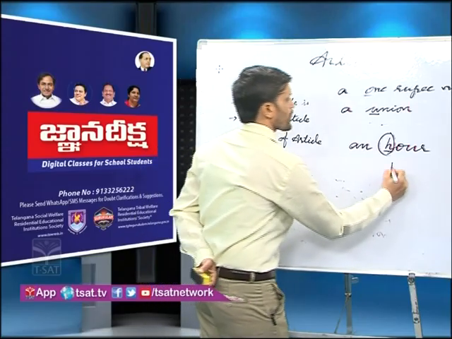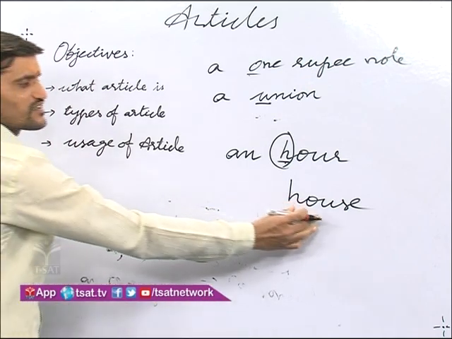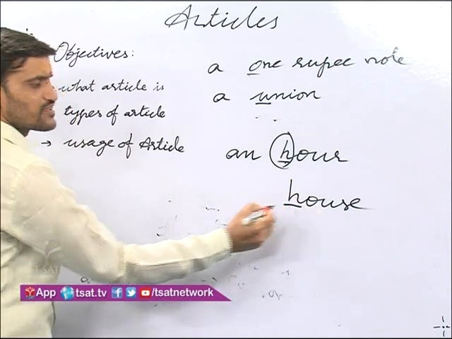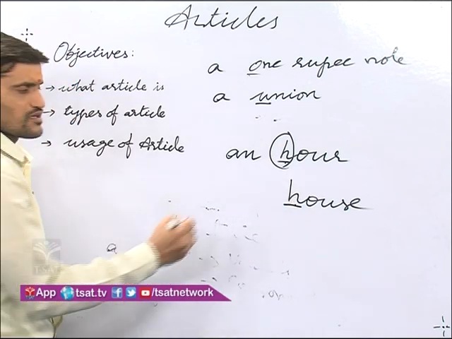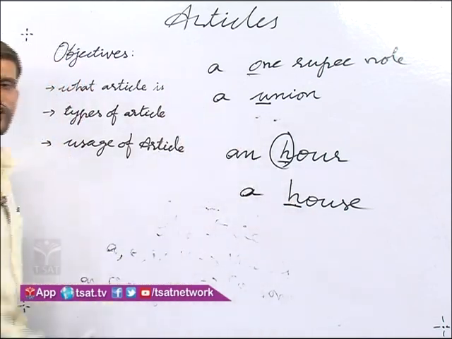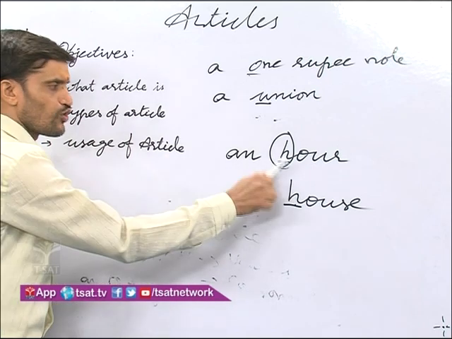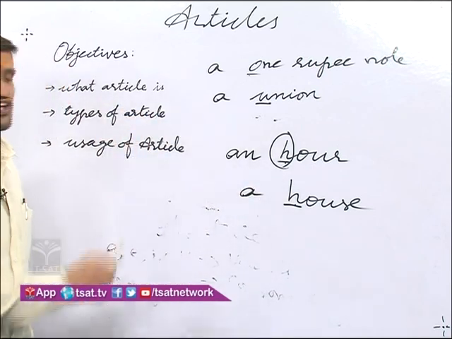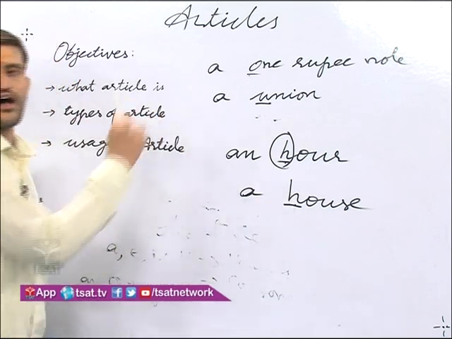So here you should look at this word. This word begins with H. Here it is pronounced "horse". So before this word we should use a, understand. If H is silent we should use an before that word. If H is not silent in that word we should use a, understand.